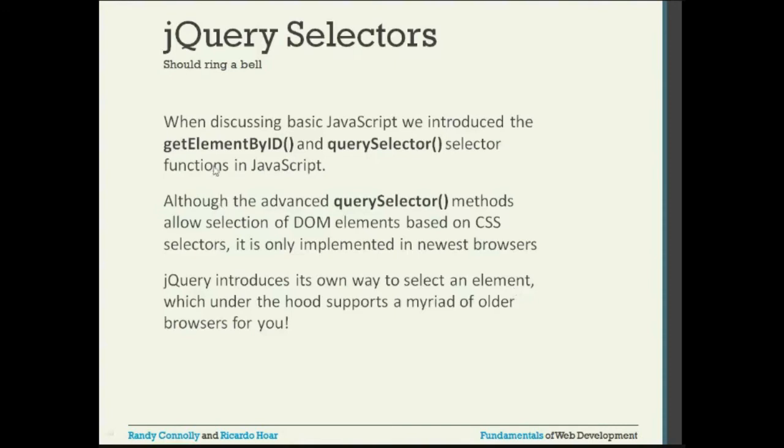If you remember, if you want to get the object of a particular element, we were using getElementById, and we provide the ID so that it gets that particular element. Although the advanced querySelector methods allow selection of DOM elements based on the CSS selector, it is only implemented in the newest browsers. jQuery introduces its own way to select elements, which under the hood supports a myriad of older browsers for you.